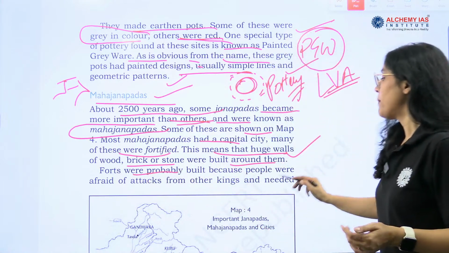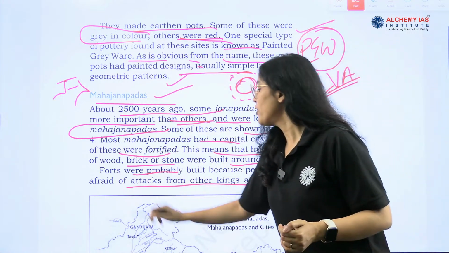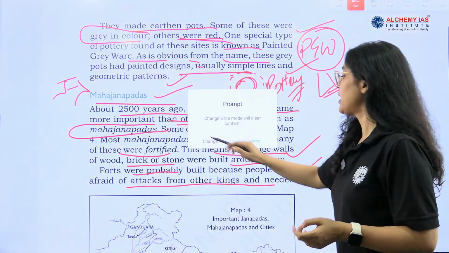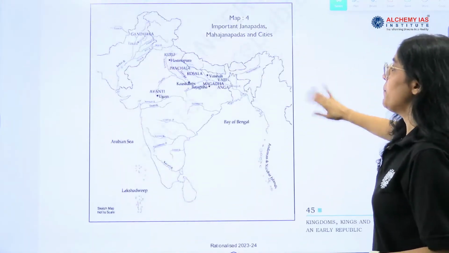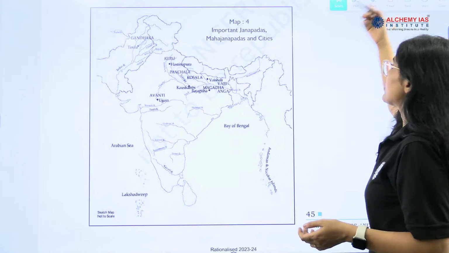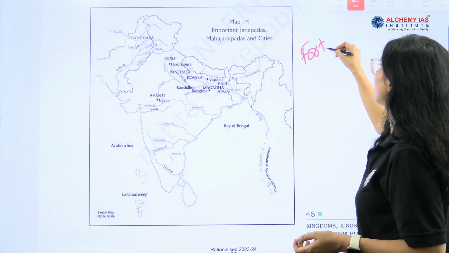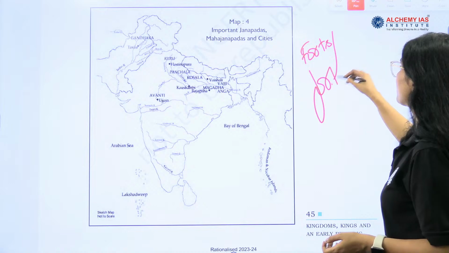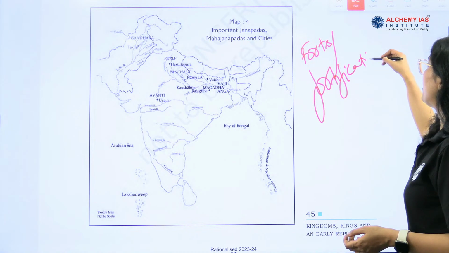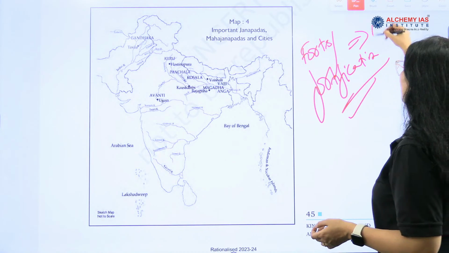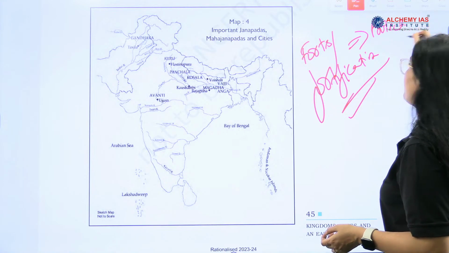Forts were probably built because people were afraid of attacks from other kings. This was the reason for making the forts, to protect their people, right?